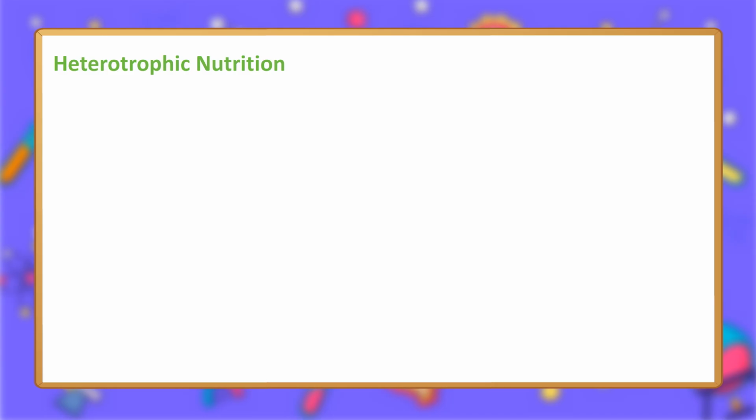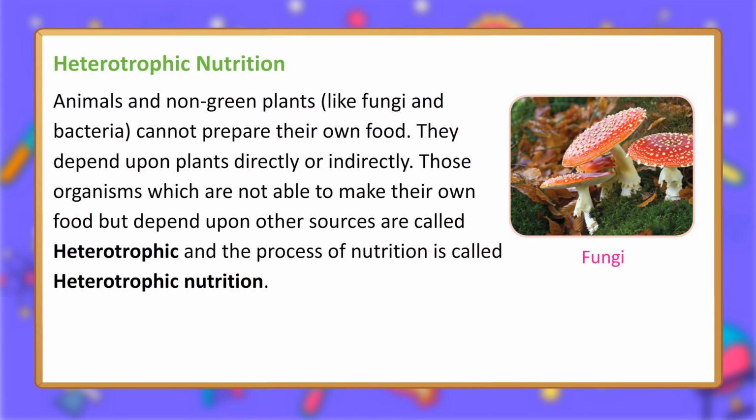Heterotrophic nutrition. Animals and non-green plants, like fungi and bacteria, cannot prepare their own food. They depend upon plants directly or indirectly. Those organisms which are not able to make their own food but depend upon other sources are called heterotrophic, and the process of nutrition is called heterotrophic nutrition.